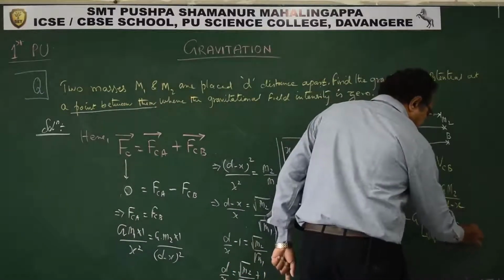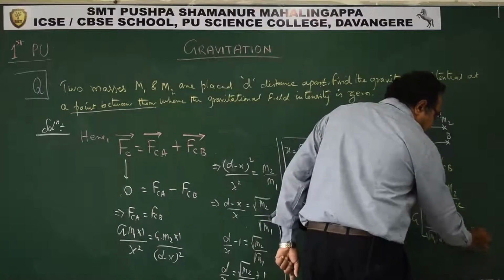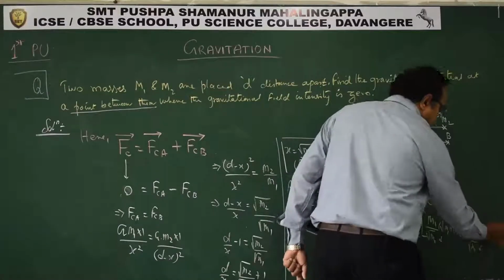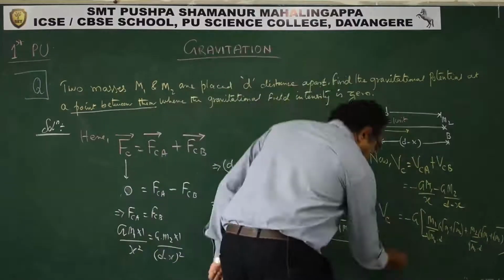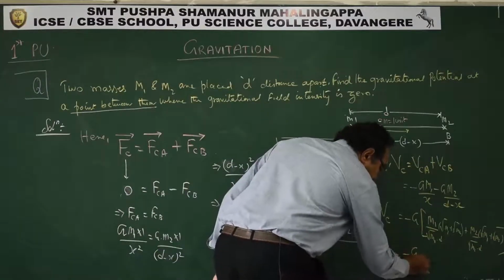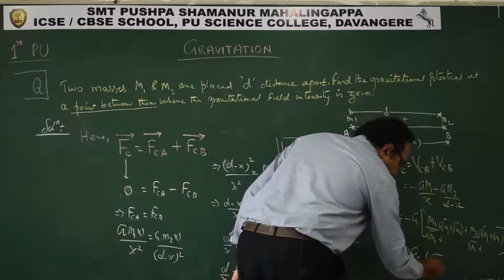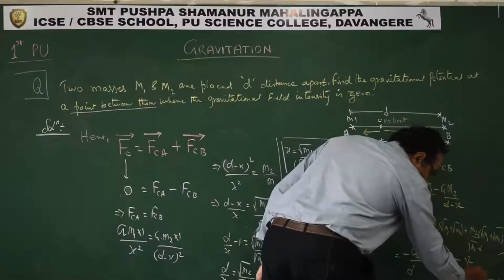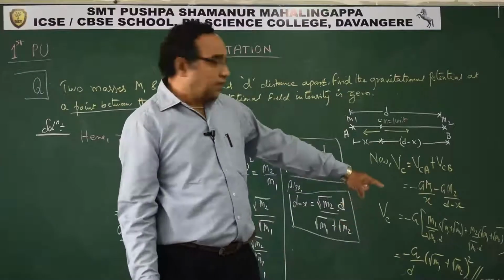Plus M2 by root M2 into D over the same, and in the numerator M1 plus M2 you will get. When you simplify further, you should get minus G and D is common, and you must get (root M1 plus root M2) whole square. This is the answer.